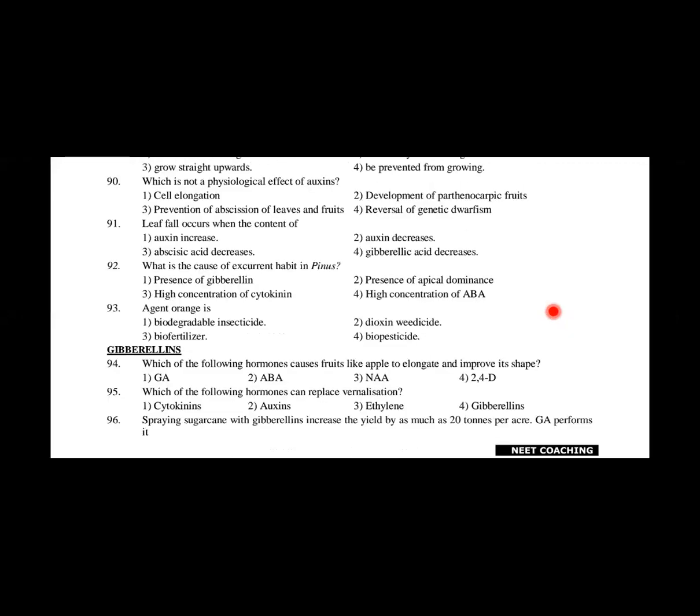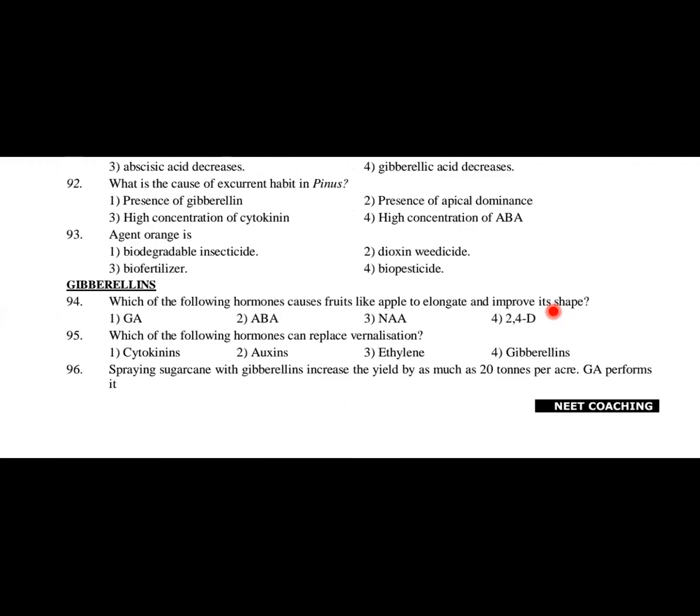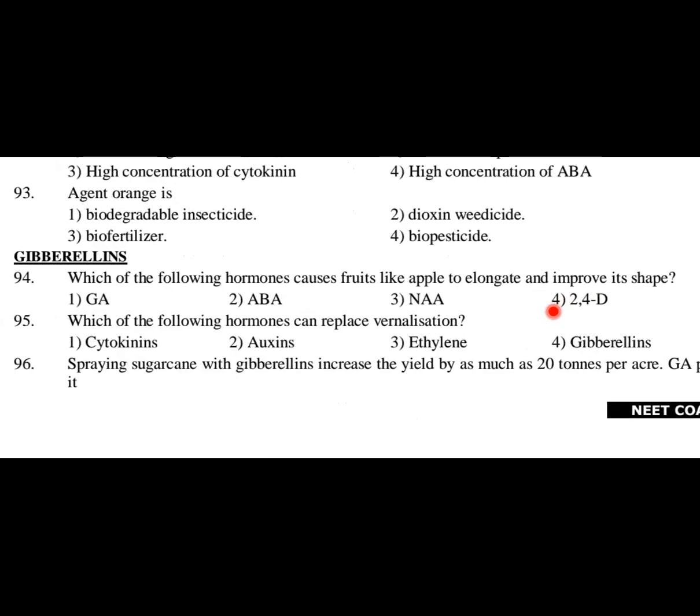Subheadings here. Yes, I'll just discuss now a few questions on gibberellins. So come to question number 94. Which of the following hormones causes fruits like apples to elongate and improve their shape? Option number 1, gibberellic acid. Option 2, abscisic acid, naphthalene acetic acid, and 2,4-D, 2,4-dichlorophenoxyacetic acid. Fruits like apples elongate and improve their shape due to gibberellic acid.